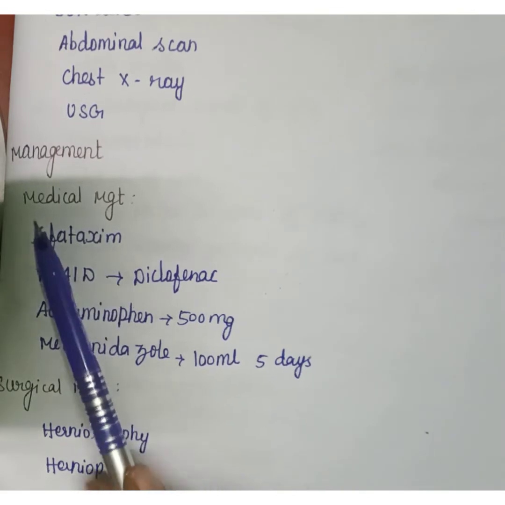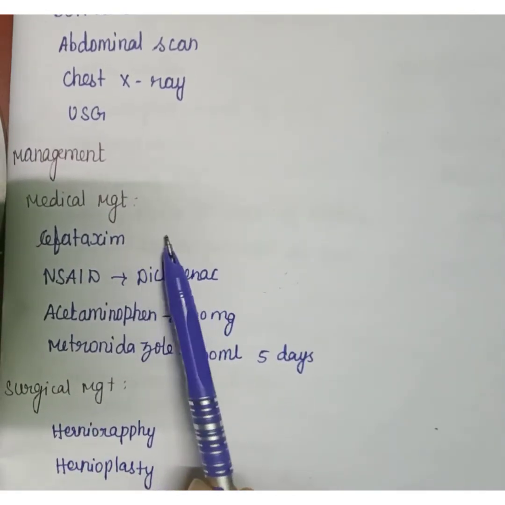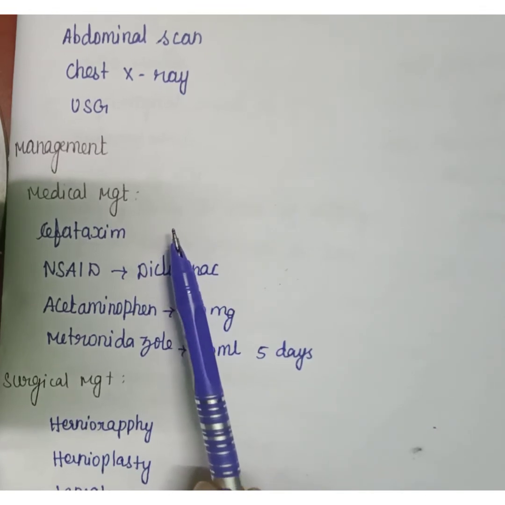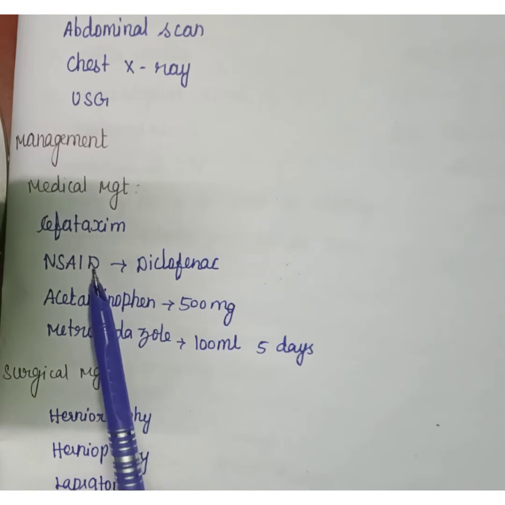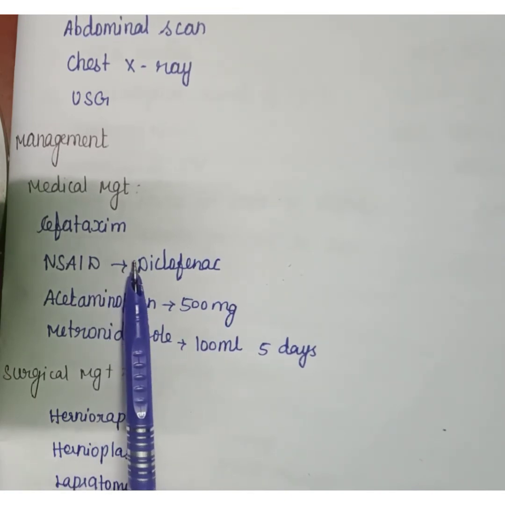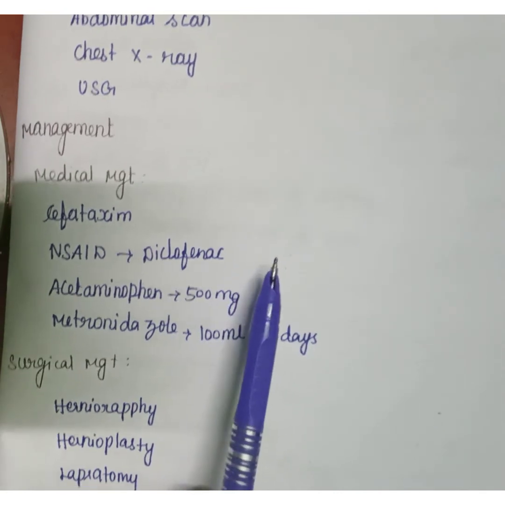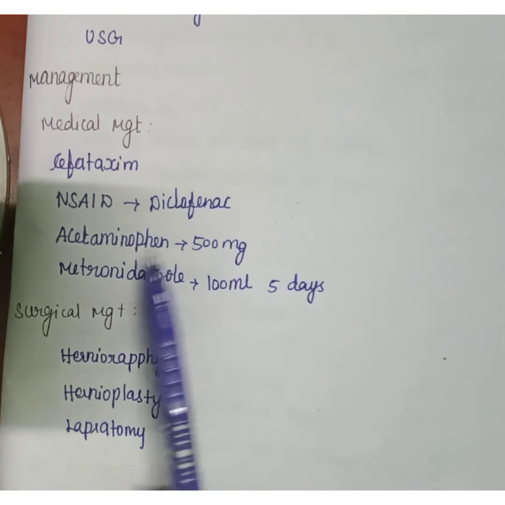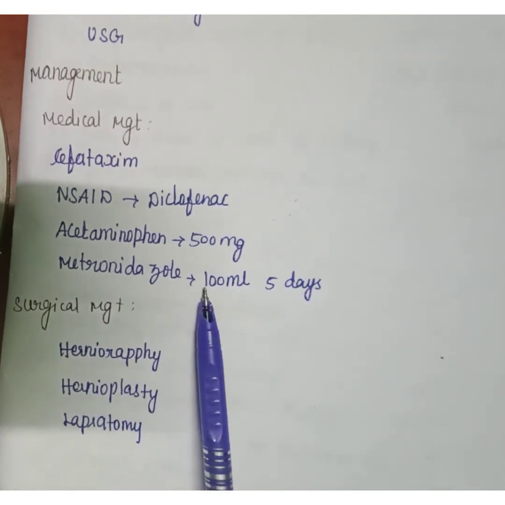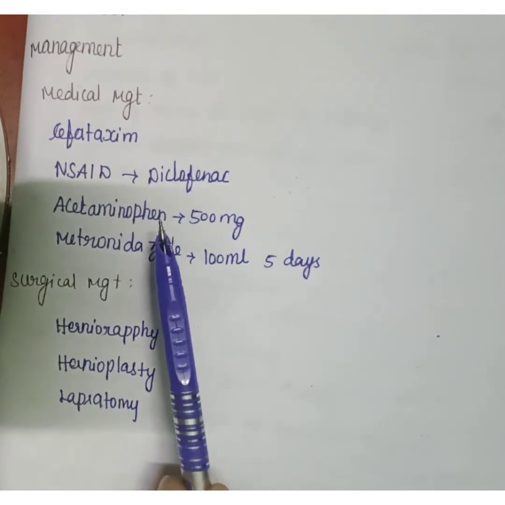First is medical management. Cefotaxime antibiotic will be given if any infection is present. Non-steroidal anti-inflammatory drugs will be given, for example diclofenac to reduce pain, and also acetaminophen 500 mg, and metronidazole 100 ml will be given for 5 days. These are the medical management of hernia.